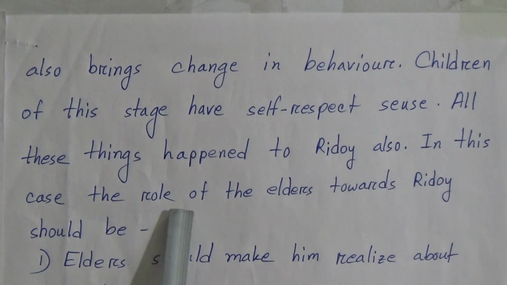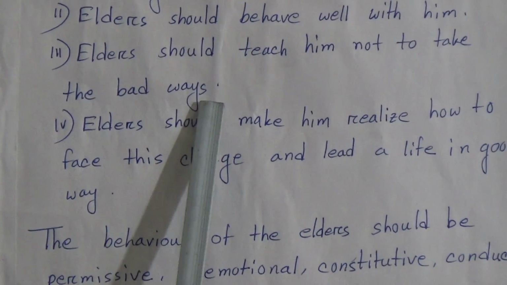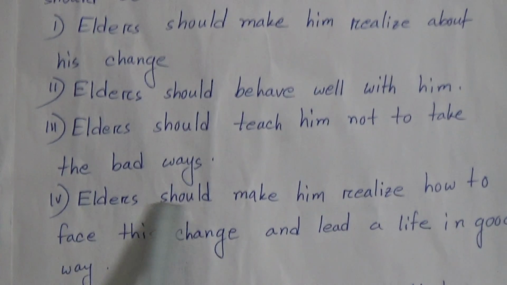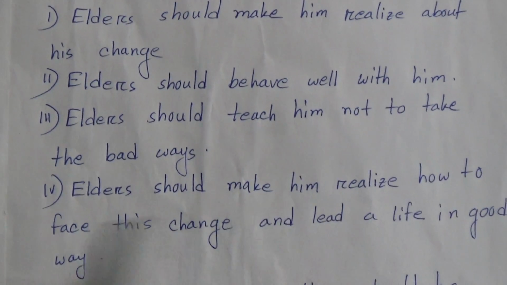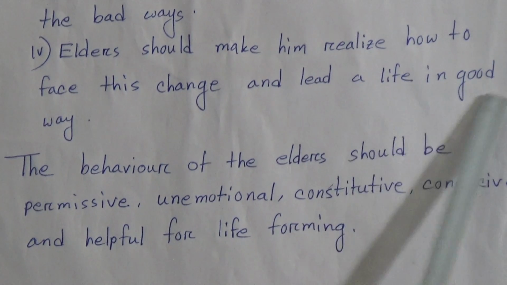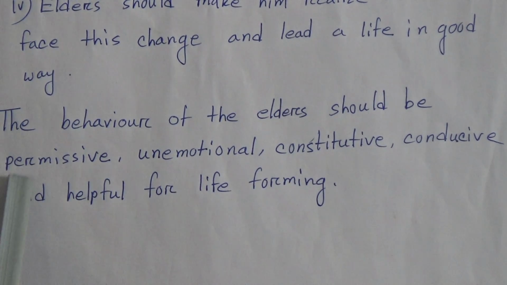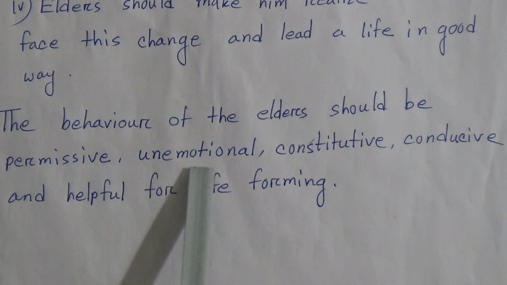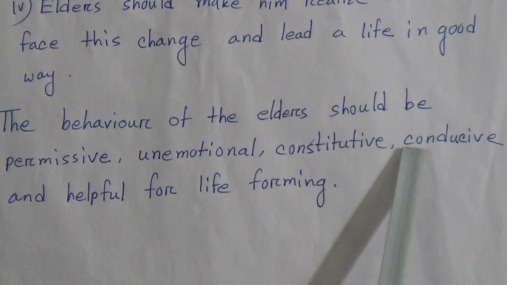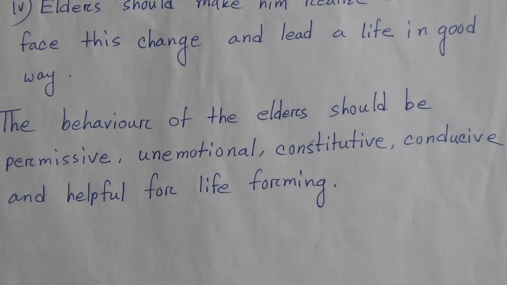In this case, the role of the elders towards Hriday should be, number one, elders should make him realize about his change. Number two, elders should behave well with him. Number three, elders should teach him not to take the bad ways. And number four, elders should make him realize how to face this change and lead a life in a good way. The behavior of the elders should be permissive, unemotional, constitutive, conducive, and helpful for life forming.